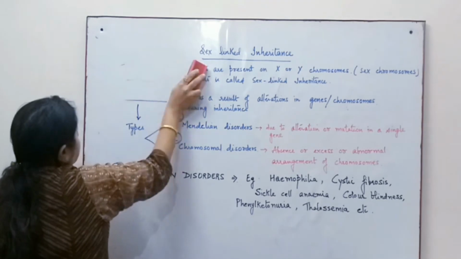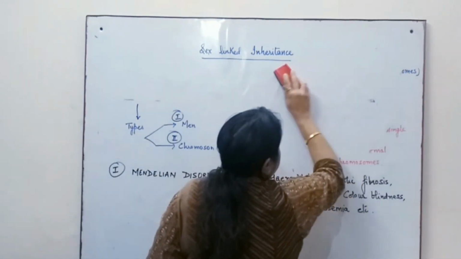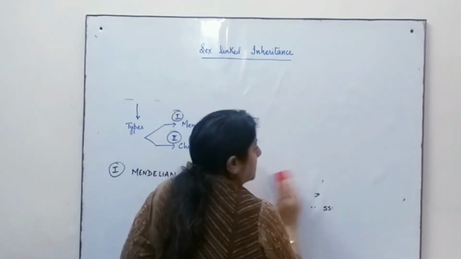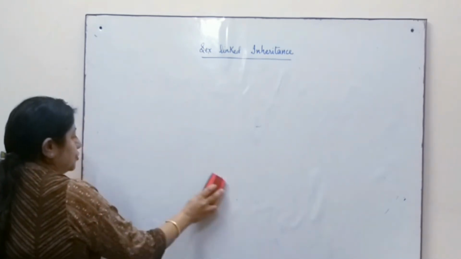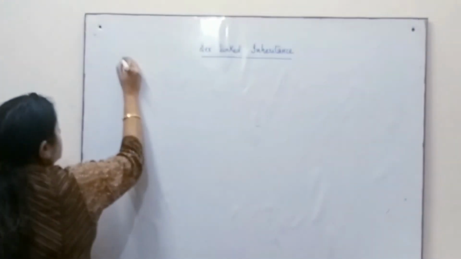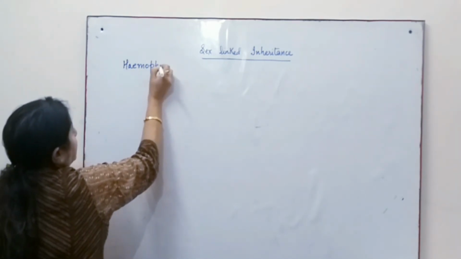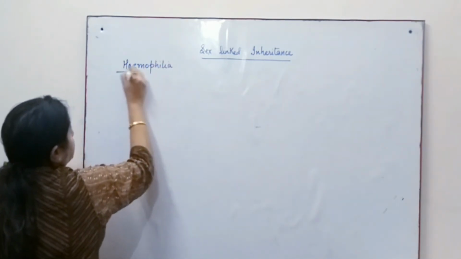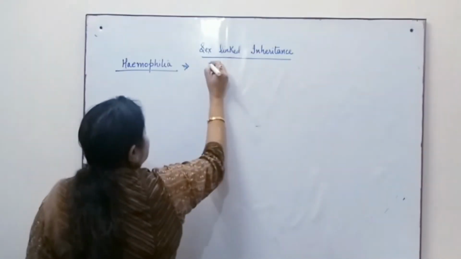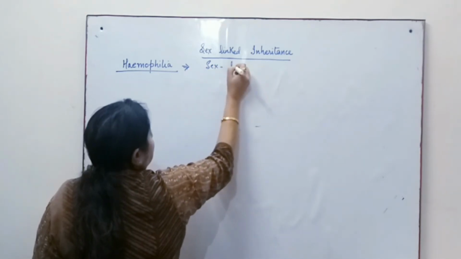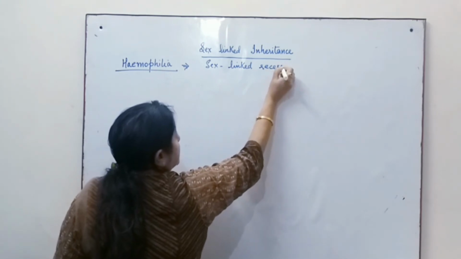Hemophilia is a genetic disorder in which the blood clotting is affected. So when we talk of hemophilia, it is a sex-linked recessive disorder.